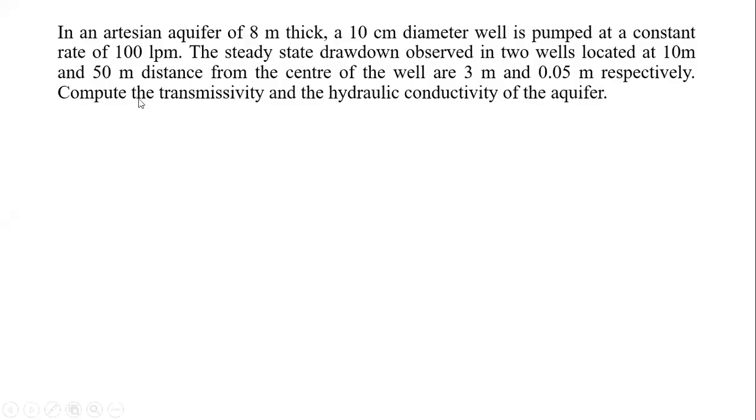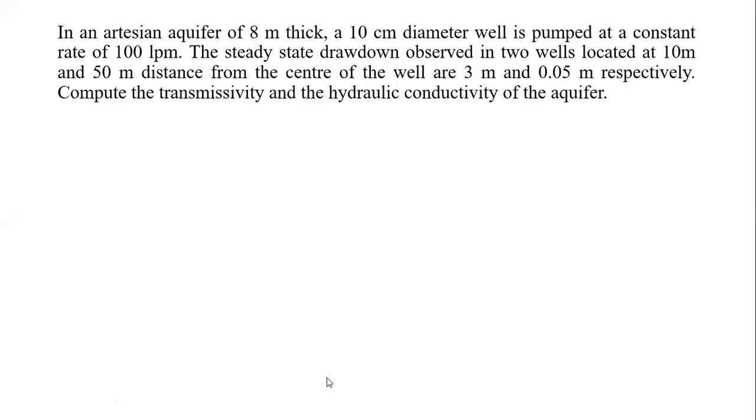The statement is, in an artesian aquifer of 8 meter thickness, a 10 centimeter diameter well is pumped at a constant rate of 100 liters per minute. The steady state drawdown observed in two wells located at 10 meter and 50 meter distance from the center of the well are 3 meter and 0.05 meters respectively. Compute the transmissivity, that is T, and the hydraulic conductivity of the aquifer.